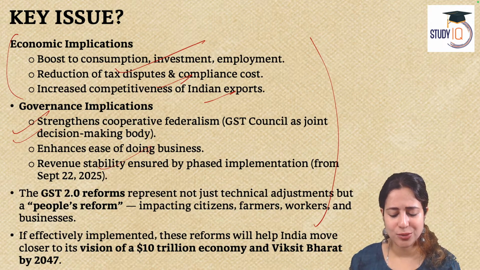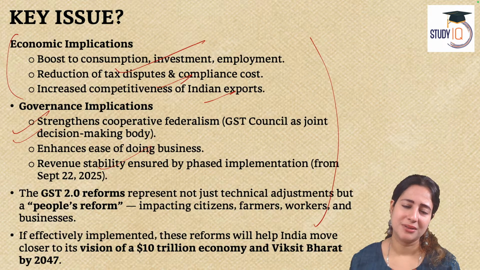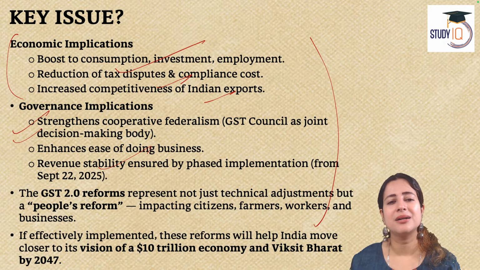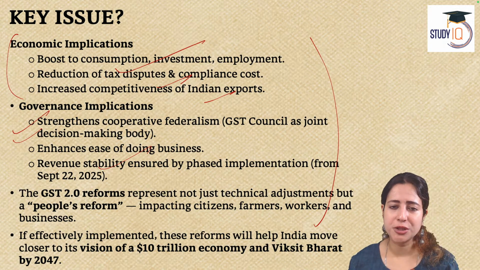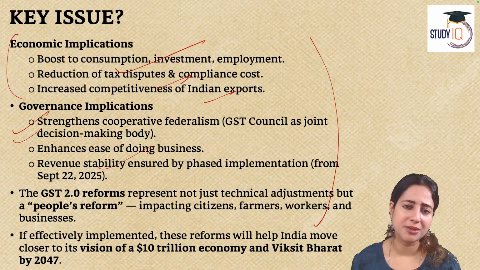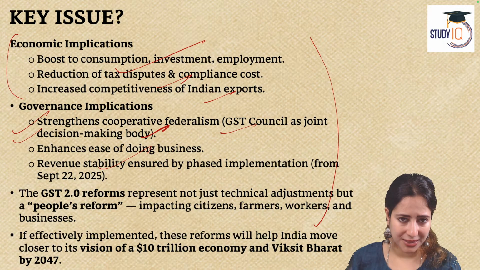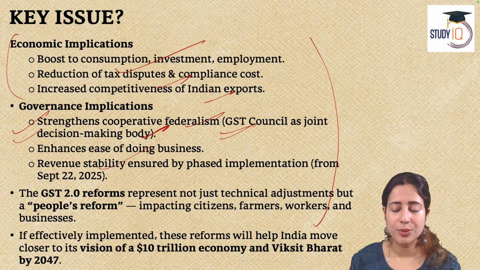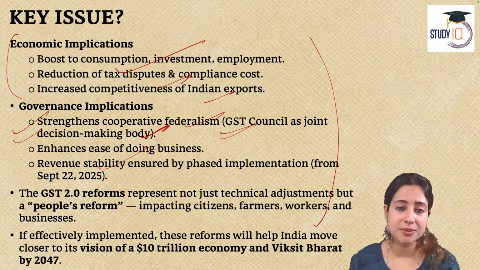Now, governance wise, also, it is making simple. The work of the government becomes simple. Earlier, GST was very complicated. So, naturally, even the computers, the tax collectors were having a hard time. But today, now it has enhanced the ease of doing business. Entrepreneurs will be happy, lesser compliance burden, and the tax collectors and the computers will also be happy. The people who are behind investigating these issues will also be happy, because now it is also promoting cooperative federalism, division of power between center and states.